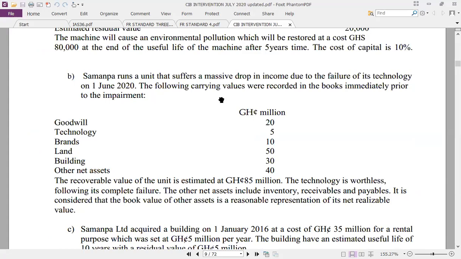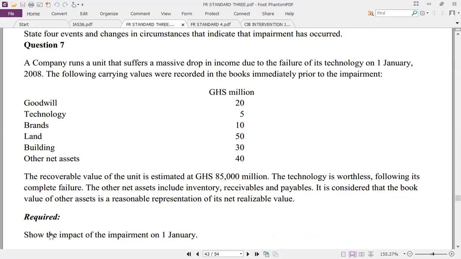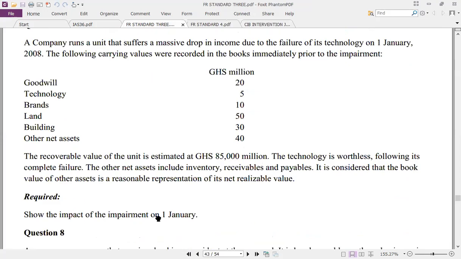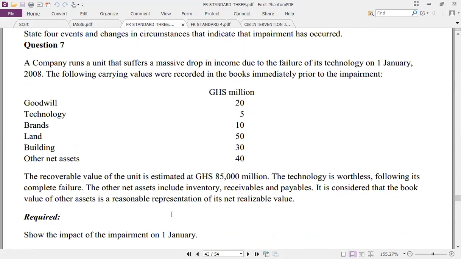The same thing in here. Okay, so what happened is this. This particular question, let's go straight to the requirement. Show the impact of the impairment on 1st January 2008.